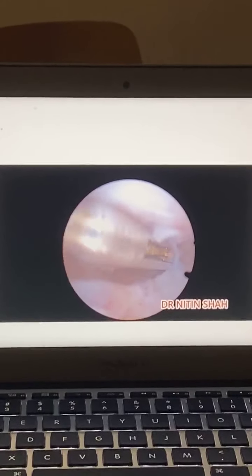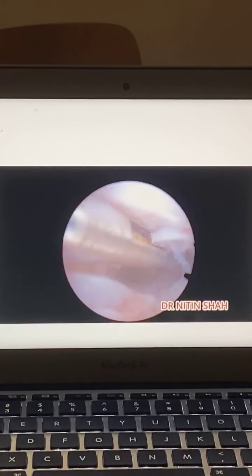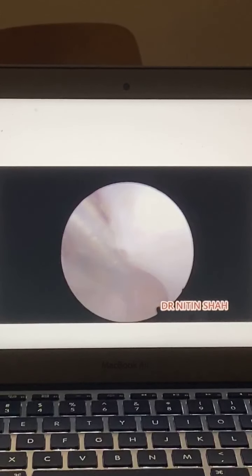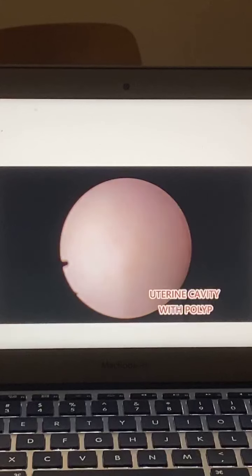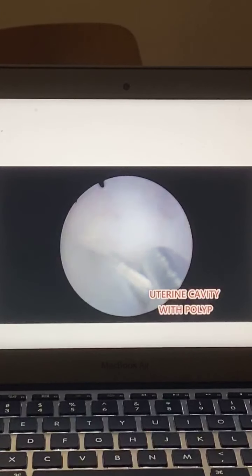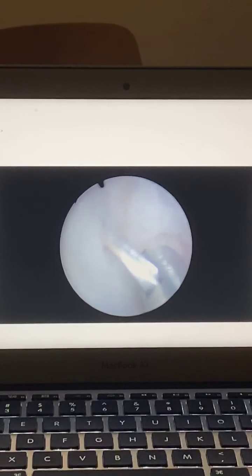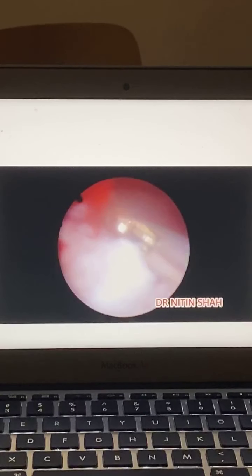See, now putting it in, opening up the scissor and rotating the scissor. Can you see this movement? It's very important. So this is how you open up the internal os. And now we have reached the uterine cavity and you can see there is a beautiful polyp lying inside. You cut the polyp at the base and then with the help of the grasper you can remove it.